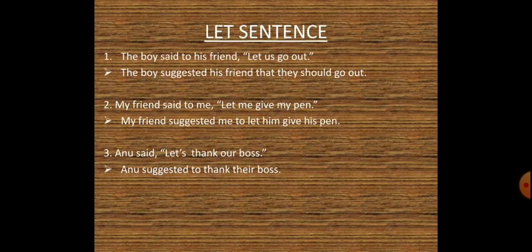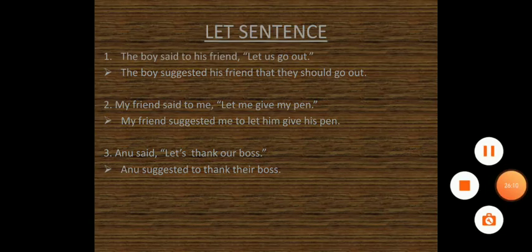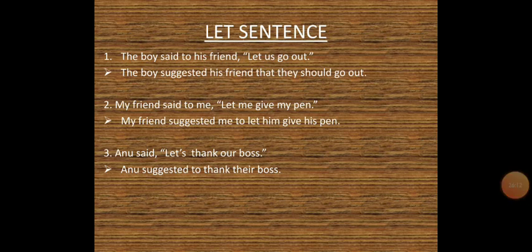The next one is let type of sentences. So over here you can see there are no specific rules and regulations for let type of sentences, and they are really very easy to understand also. So the examples are as below. The boy said to his friend, "Let us go out." So over here we'll be writing, the boy suggested his friend that they should go out.